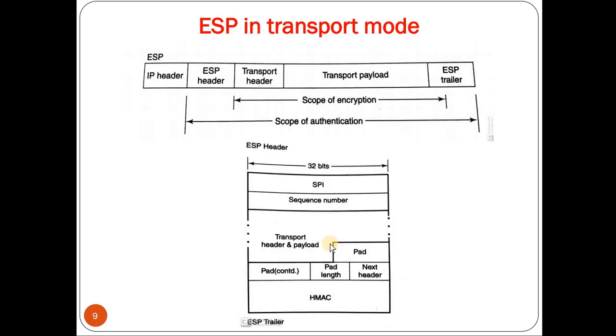Padding is added so that the length of the encrypted payload is a multiple of the block size, and padding also helps in hiding the actual length of the data when ESP is used with the encryption option turned on. Next we need to mention the pad length, that is how many bytes we have padded to the transport payload. Finally, the last field in the ESP trailer is the HMAC. HMAC is computed for the ESP header, transport payload and the ESP trailer, but not the IP header. That value is stored in the ESP trailer.